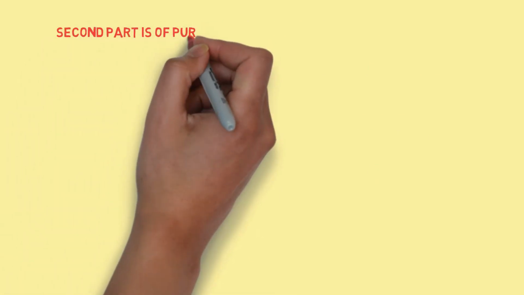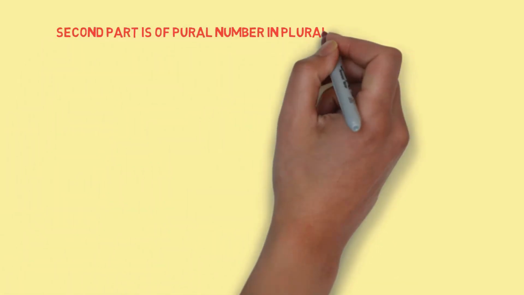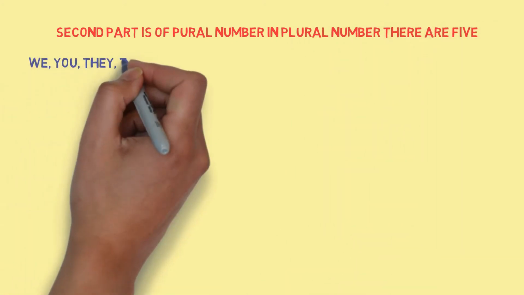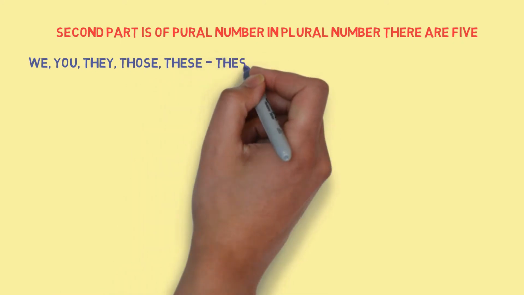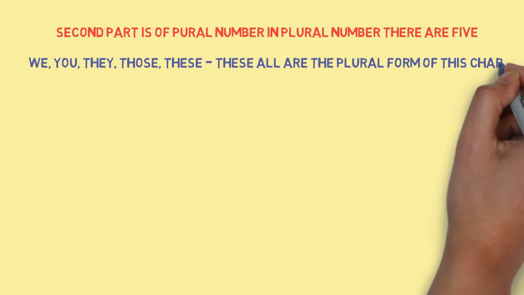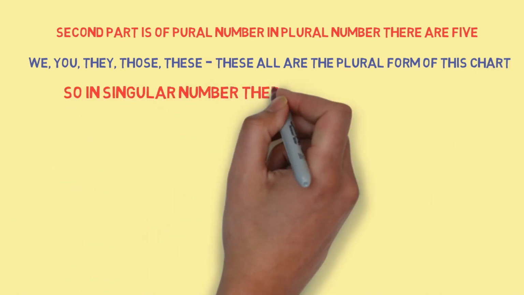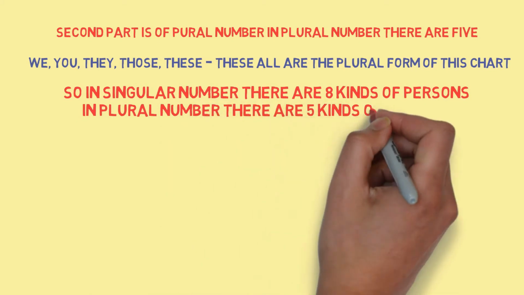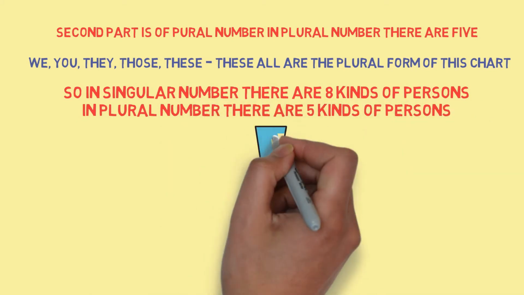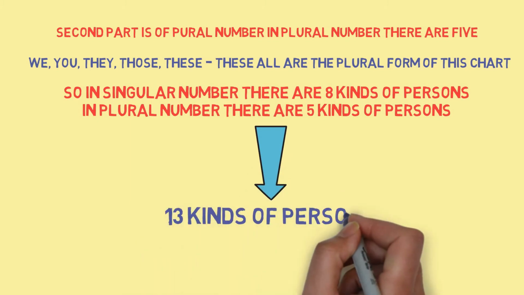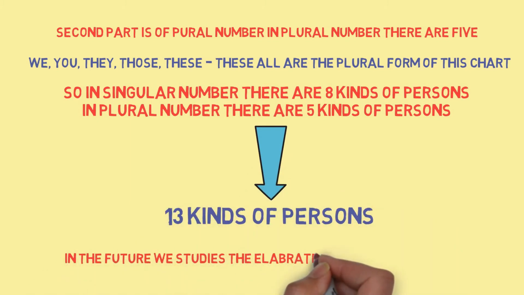The second part is plural number. In plural number there are 5: we, you, they, those, these. These all are the plural form of this chart. So in the singular number there are 8 kinds of person, in plural number there are 5 kinds of person. So what can we say? All over there are 13 kinds of person. In the future we will study the elaborated form of these 13 kinds.